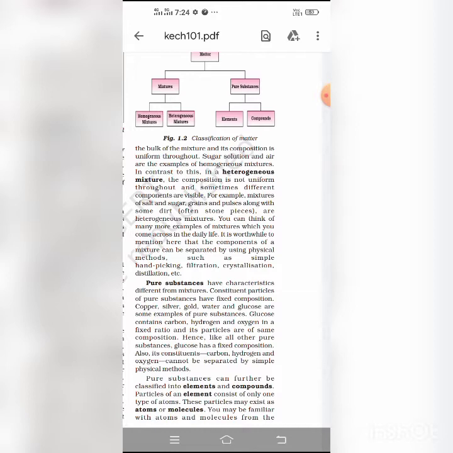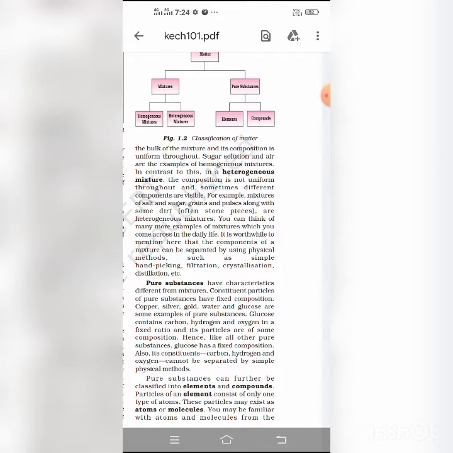Compounds have some special features or characteristics. A compound is formed by the chemical reaction between two or more elements in a definite proportion by weight. Compounds are homogeneous, that is, they contain the same kind of molecules and thus their properties are the same throughout.